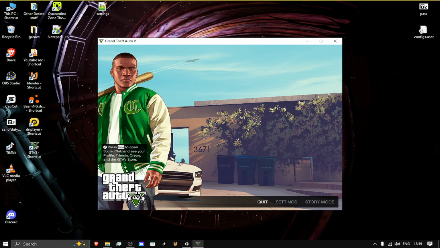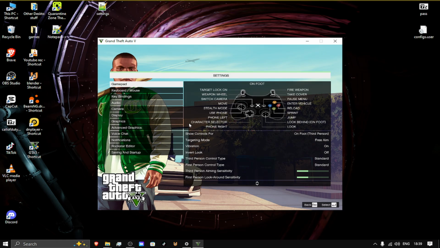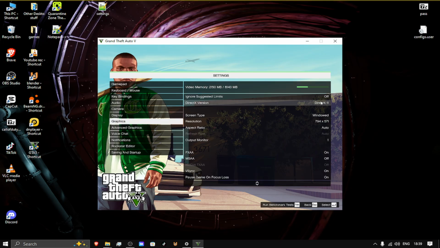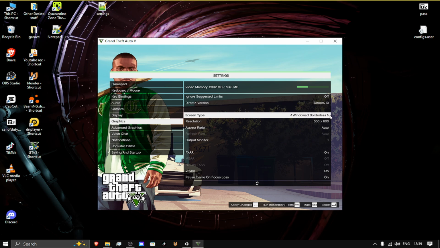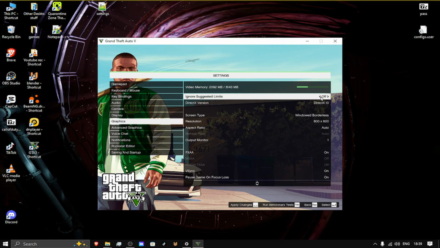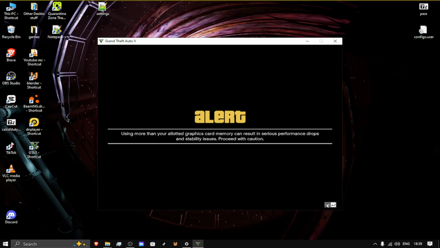So I'm going to go to my settings real quickly. I'm going to go to display, not display, graphics. I'm not going to run this in DirectX, I'm going to go DirectX 10. I'm going to set this to borderless screen. Now you can see I cannot change my resolution. This is no problem, don't worry about that. So ignore suggested limits, I'm going to turn that on. I'm going to say OK.